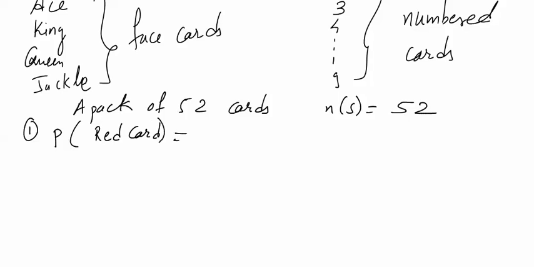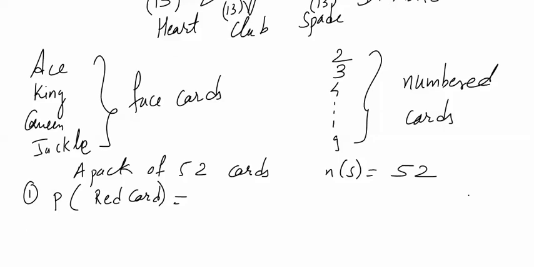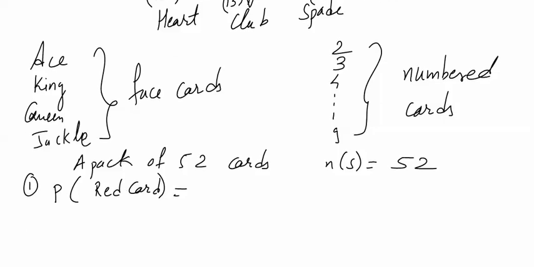Now we know that out of these 4 different types, heart, club, spade and diamond, heart and diamond are red colored cards, whereas club and spade are black colored cards. So probability of picking a red card is 26 out of 52.